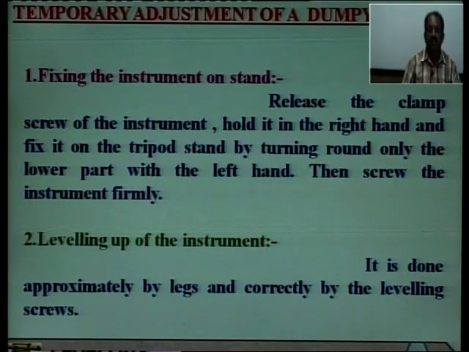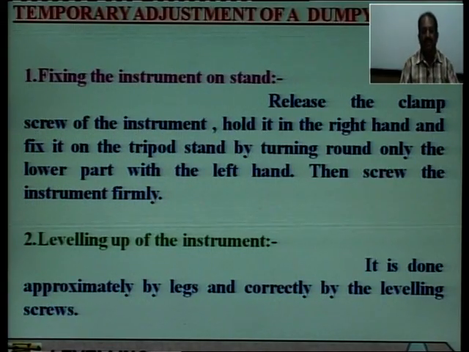First is fixing the instrument on the stand. Release the clamp screw of the instrument, hold it in the right hand and fix it on the tripod stand by turning round only the lower part with the left hand, then screw the instrument firmly. So, this is fixing the instrument on the stand.